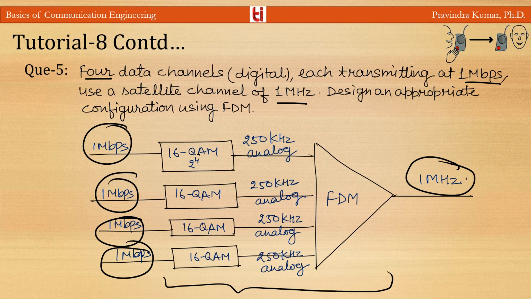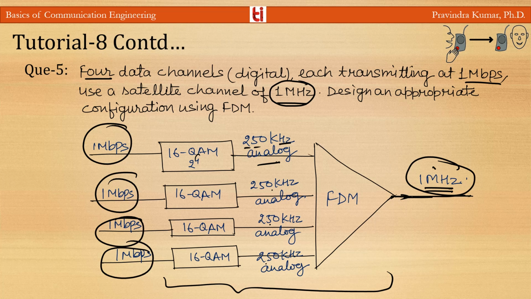In FDM, if we use a 16 QAM system, meaning 2 to the power 4, then we will have a 250 kilohertz analog signal. These 250 kilohertz channels are four in number, so 250 into 4 gives a 1 megahertz signal, which can be transmitted through the satellite because the satellite channel has 1 megahertz bandwidth.